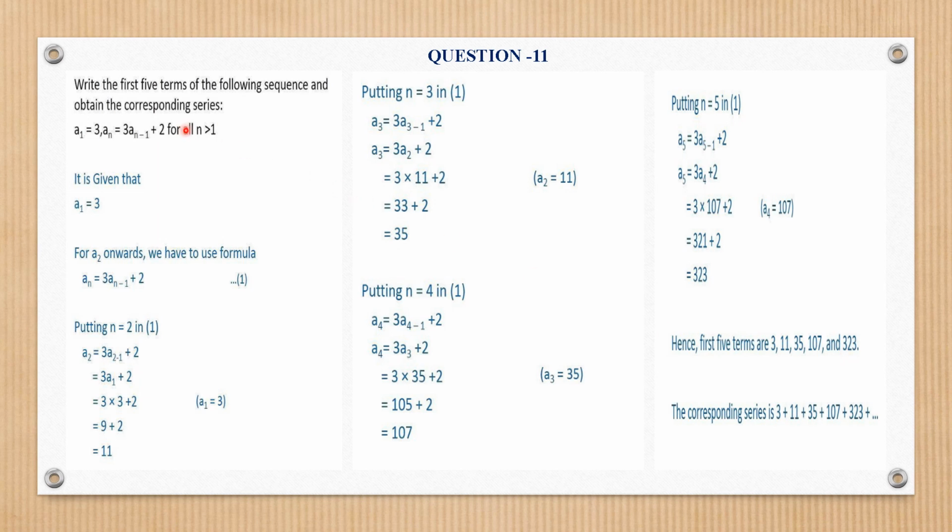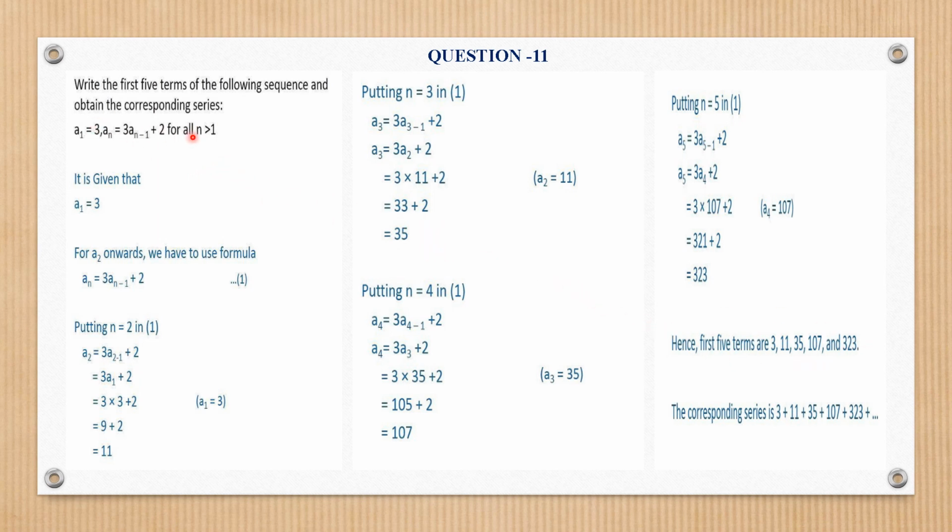He has asked for series also, so the series will be by placing the addition sign in between: 3 plus 11 plus 35 plus 107 plus 323 plus so on. But you just needed the first 5 terms, so we just calculated those.